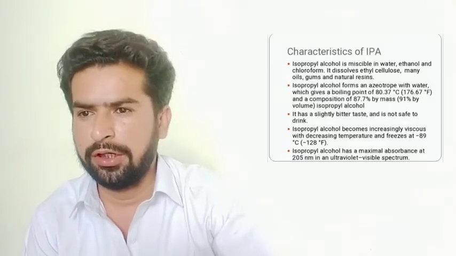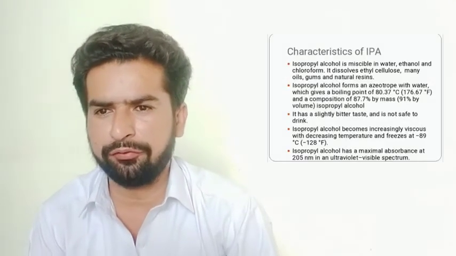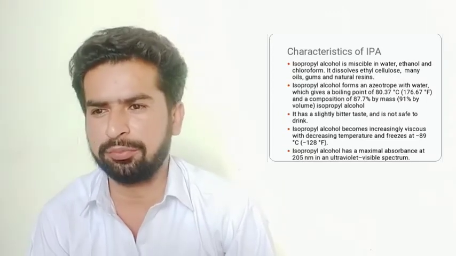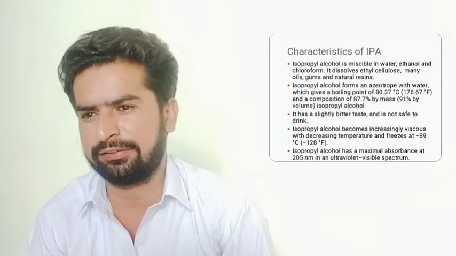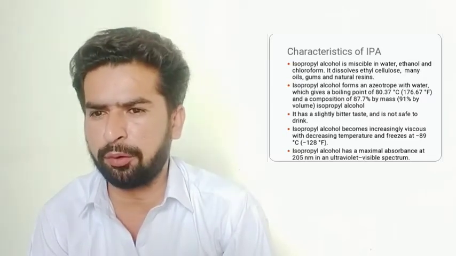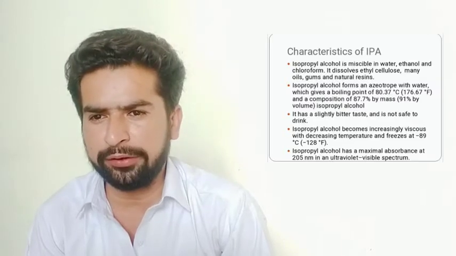Now, the characteristics of IPA or isopropyl alcohol. Isopropyl alcohol is miscible in water, ethanol and chloroform. It dissolves ethyl cellulose, many oils, gums and natural resins. Isopropyl alcohol forms an azeotrope with water, which gives a boiling point of 80.37 degrees C and a composition of 87.7% by mass, 91% by volume isopropyl alcohol or IPA.